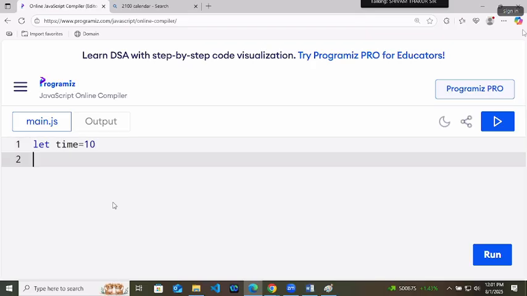Next line. Let drinking equals to no. And no is a string, by the way. No is a string. No is not a number. So write it as a string. Let drinking equals to no. Yes. Third is let.